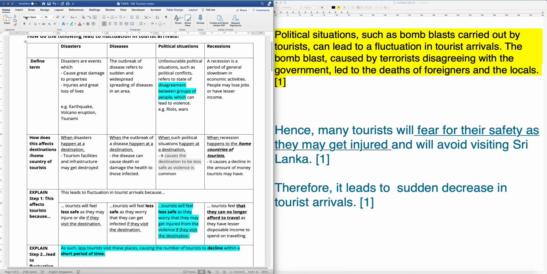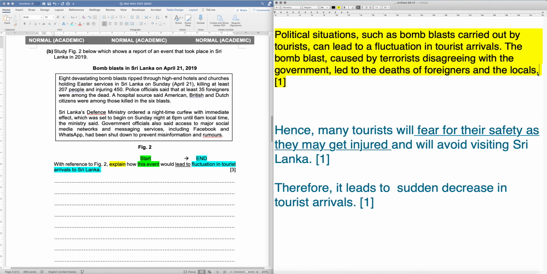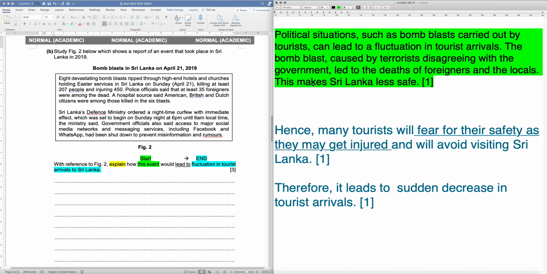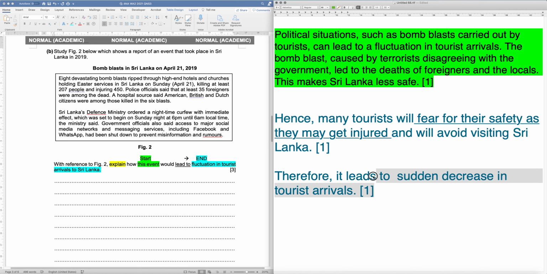So if you are not clear, if you are not secure, you can add in: this makes Sri Lanka feel less safe. A lot of you miss out the yellow. Sorry, miss out the green actually, which is the event and how it is going to do with your content. But many of you managed to explain the blue color part to reach the endpoint, which is well done. Just need to know your content well. So please work on this.